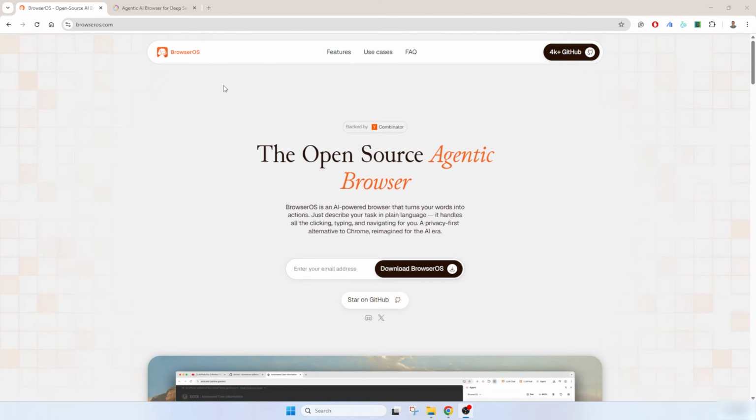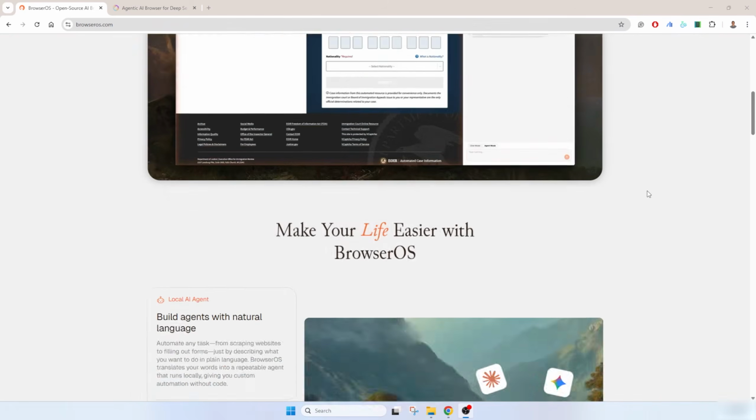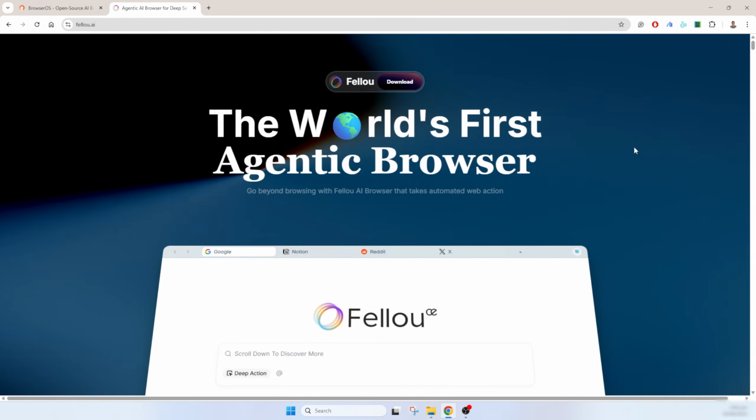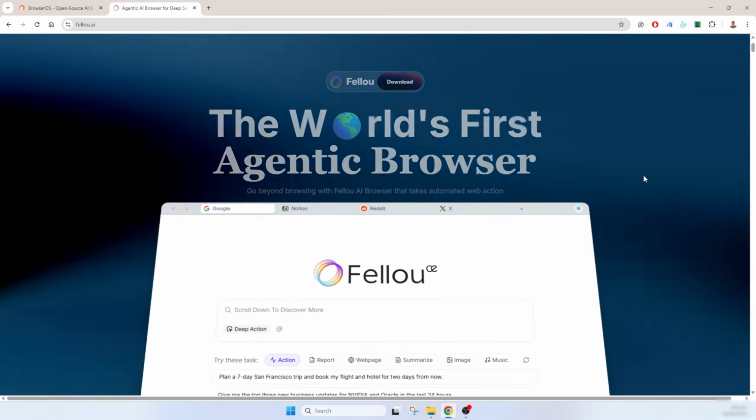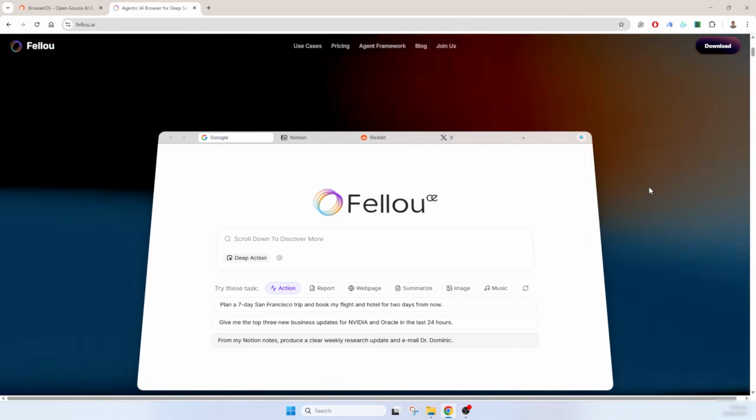The first tool is called BrowserOS. You can see here on their web page, you have the possibility to go here and download it for free and start using it. The other tool we are gonna use is called Fellou, and it's another powerful browser tool that will allow you to do a lot of agentic search and stuff using your browser.